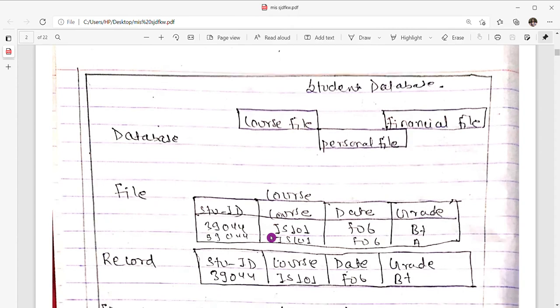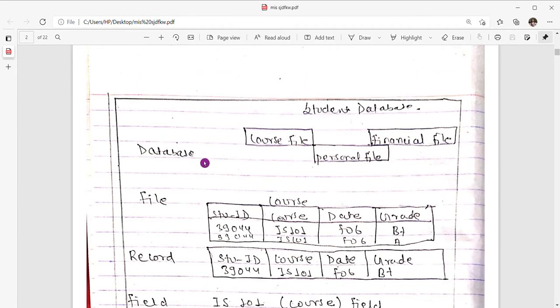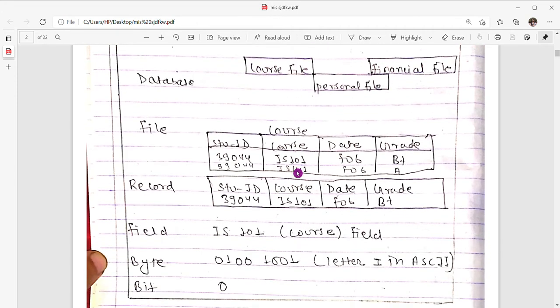So you can see here, this is the example of a database. Database is in this form: course file, financial file, or personal file. An example of a file is like this: course. In the course table, you have the student ID 39044 and course column IS101, and the date is F06 and the grade obtained is B plus. So this course table is the example of a file.